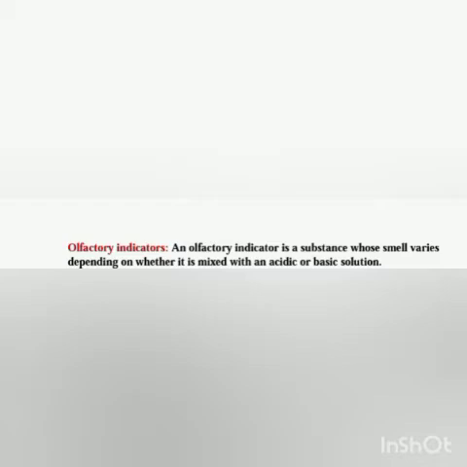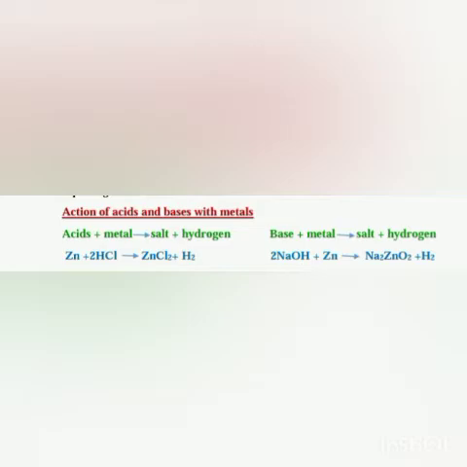Now we will come to the chemical properties of acids and bases. First is the action of acids and bases with metals. This is the first chemical property, the action of acids and bases with metals. Please see here.